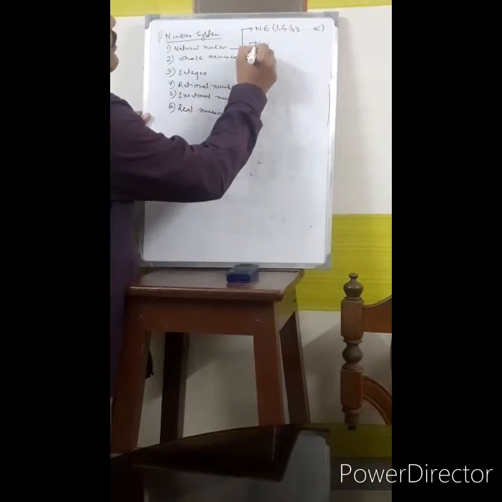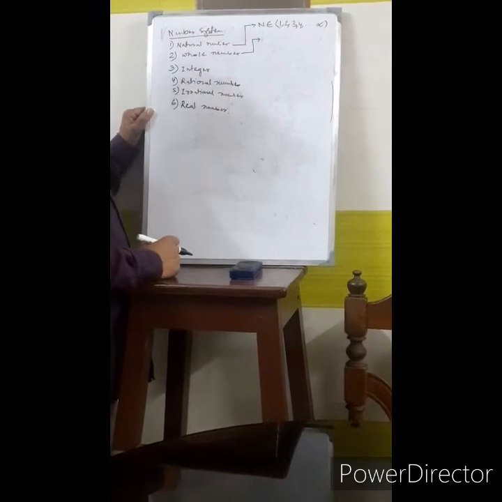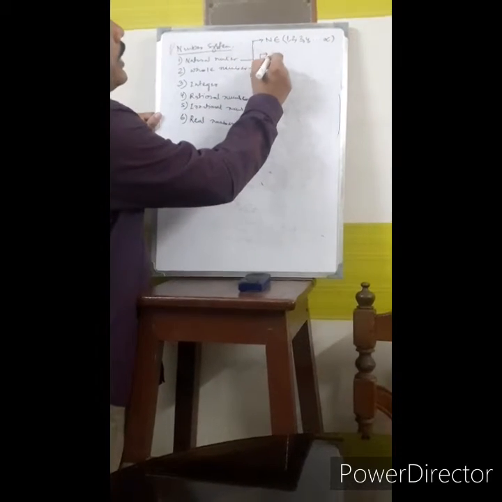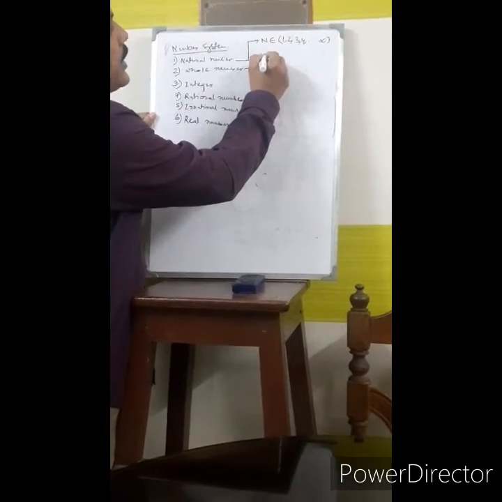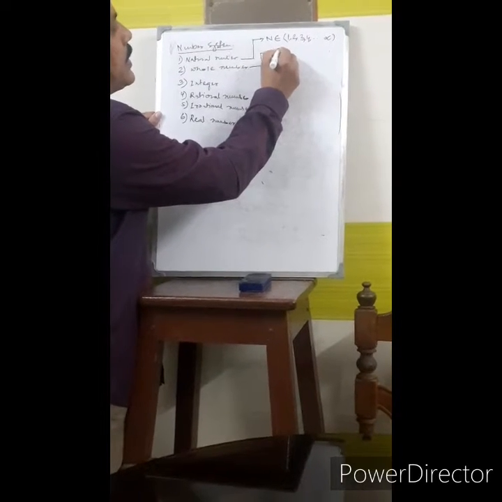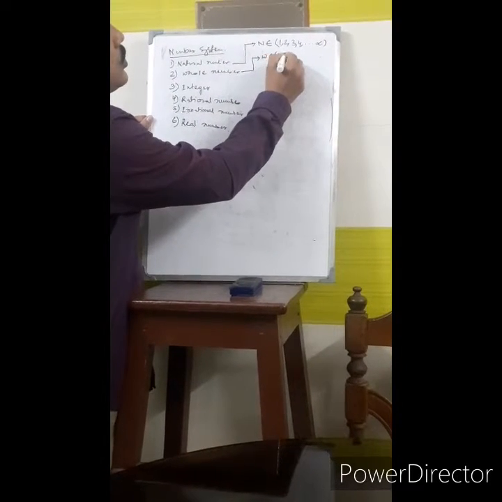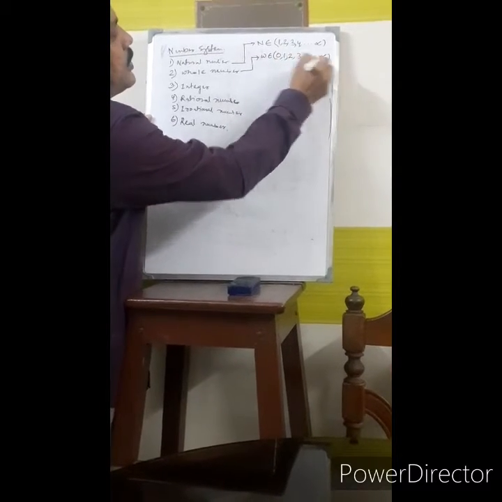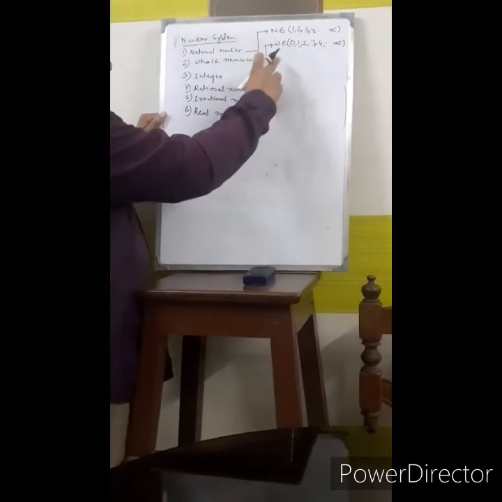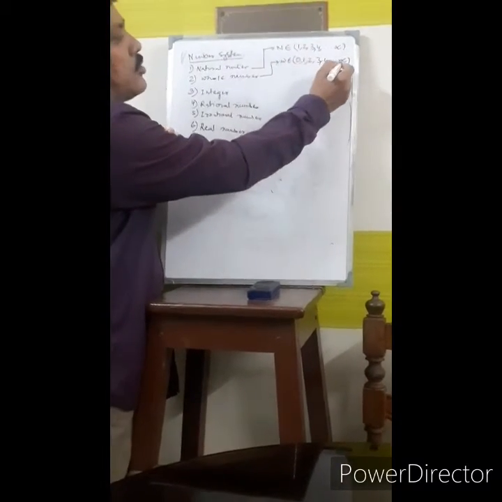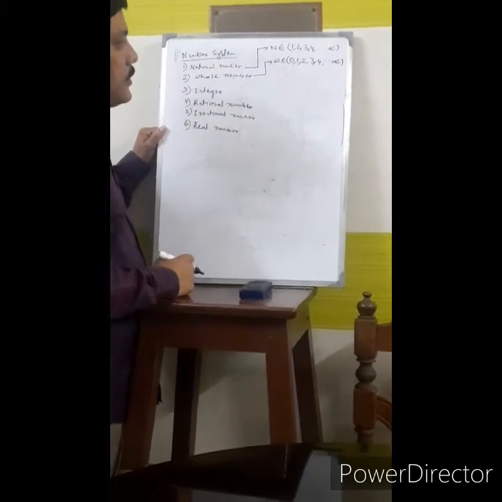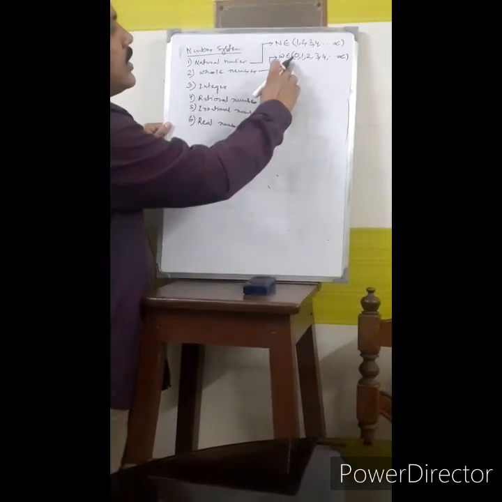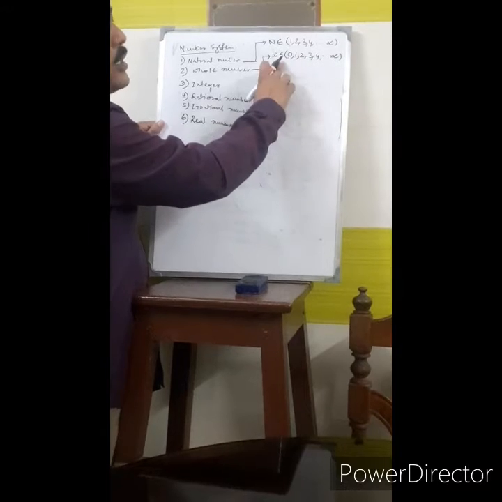Now, whole numbers. Whole numbers are the collection of counting numbers which start from 0 and extend up to positive infinity, and this is also represented as W belongs to 0, 1, 2, 3, 4, up to infinity. The smallest whole number is 0 and there is no largest whole number in the system. So all the natural numbers are whole numbers. Only 0 is additionally there in the whole number system.